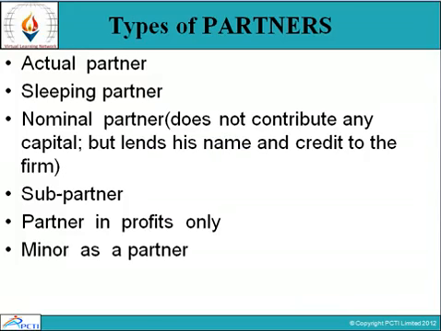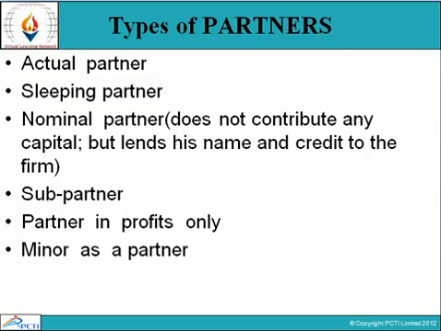Types of partner. First one is actual partner. Actual partner is also considered as an active partner. It means a person entering into partnership by contract and taking active part in the conduct of business is called active or actual partner. For all acts done in the ordinary course of business, he acts as an agent of other partner. He has the capacity of binding himself and other partner, vice versa. The third parties of all acts done in the firm's name and in the ordinary course of business. In the event of his retirement, he must give a public notice of his retirement in order to absolve himself of liability for acts of other partners done after his retirement.